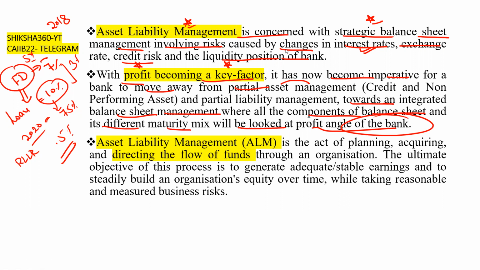Here we will take only one fixed deposit and one loan. But this does not happen actually in the present. Fixed deposits are done on a daily basis, cash deposits in the accounts are done on a daily basis, and loans are also going on. So it is a continuous process, and they have to manage according to that.